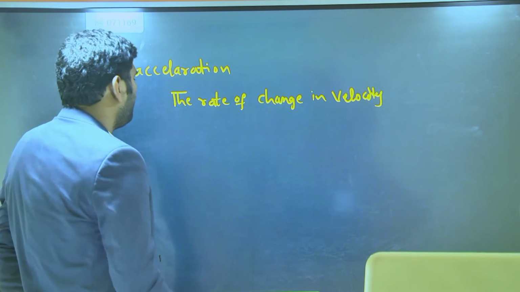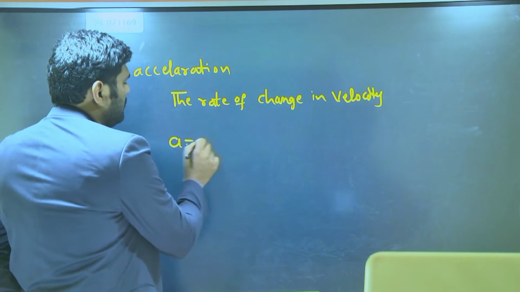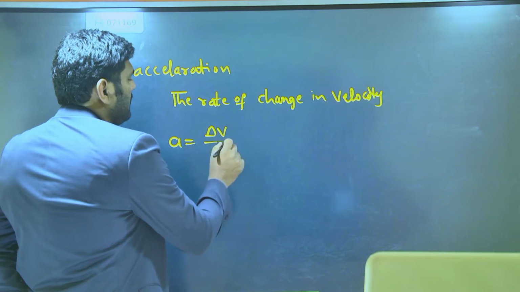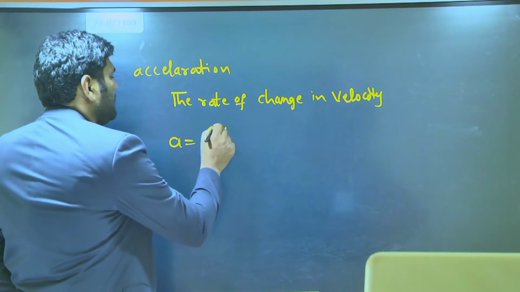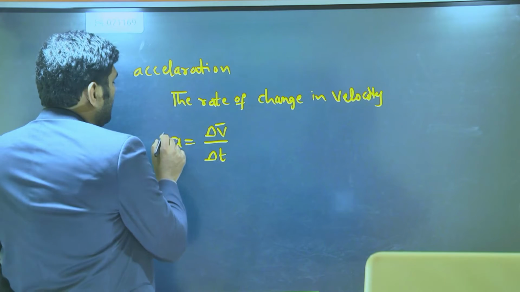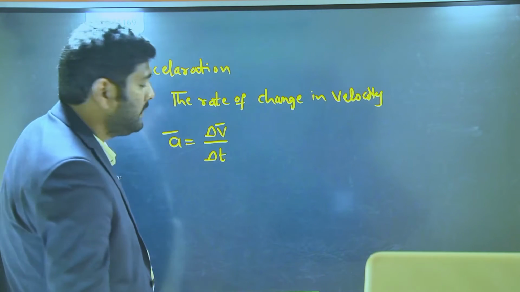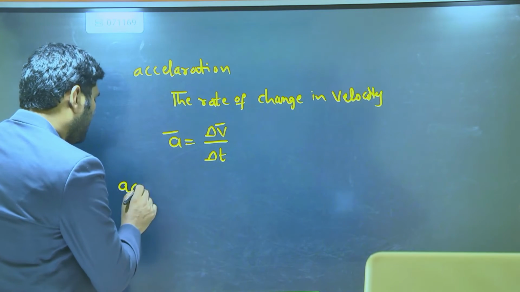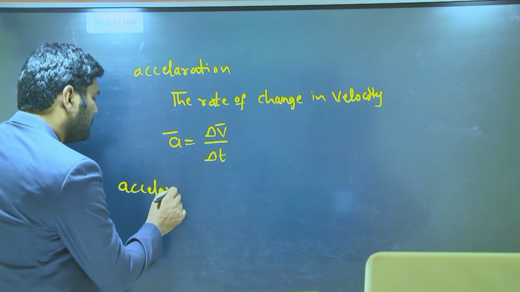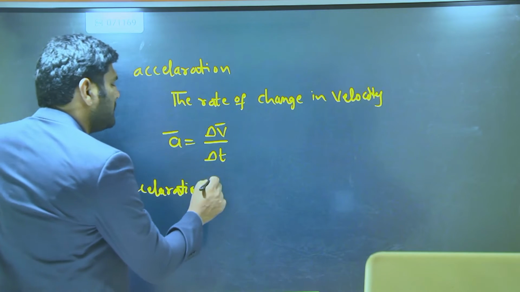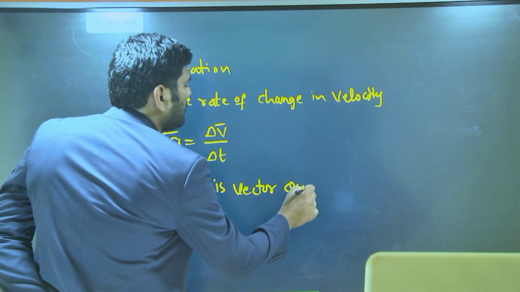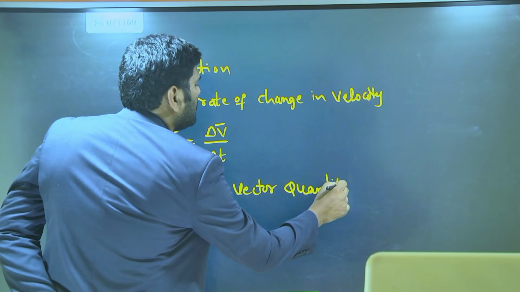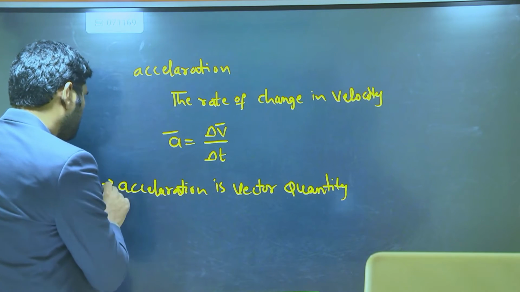So the general formula for acceleration is a is equal to delta v bar by delta t. Here delta v is a vector quantity, since acceleration is also a vector quantity.